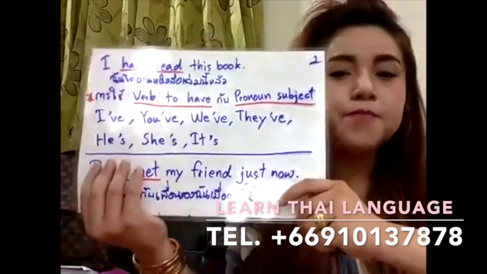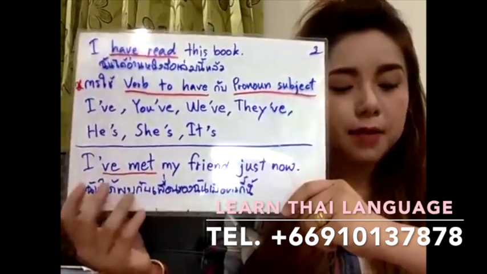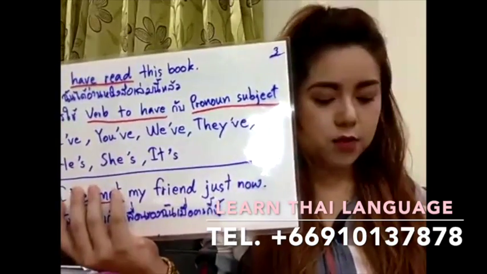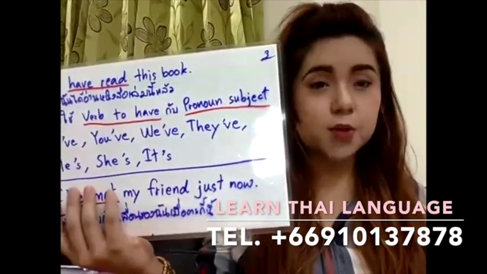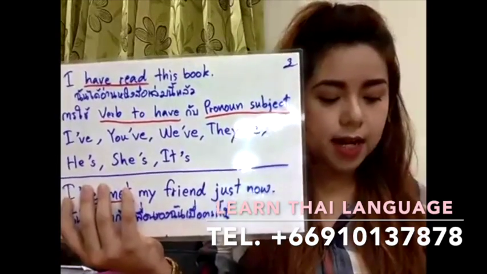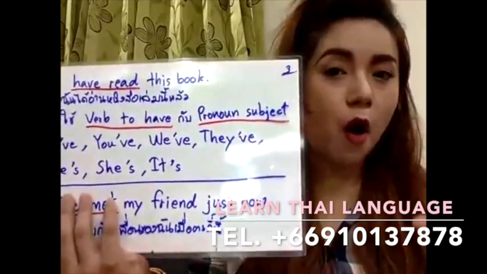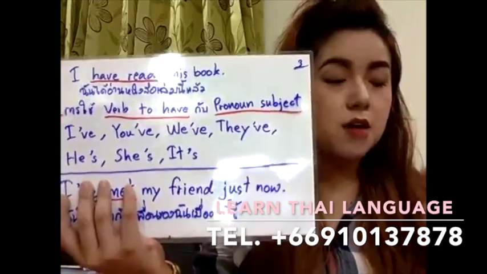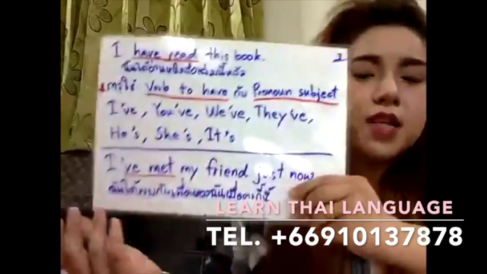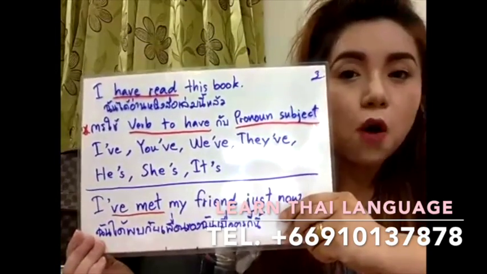Is winter the cold season of the year? Yes, winter is the cold season of the year. What is the cold season of the year? Winter is the cold season of the year. Is winter the coldest of the four seasons? Yes, winter is the coldest of the four seasons. What is the coldest of the four seasons? Winter is the coldest of the four seasons.